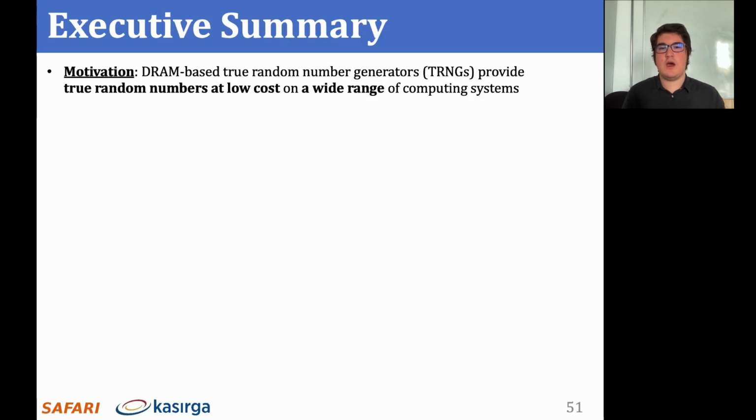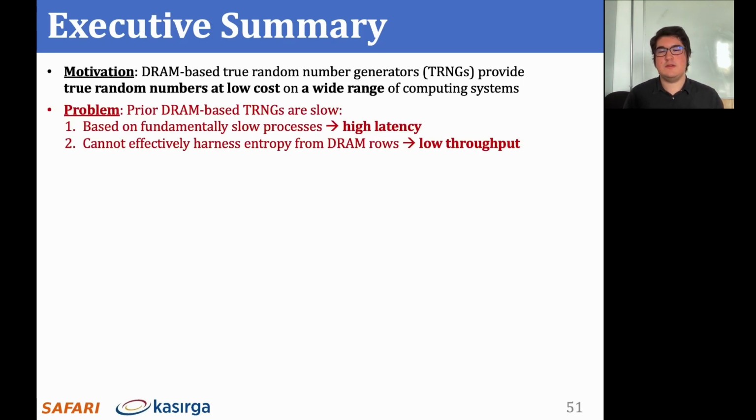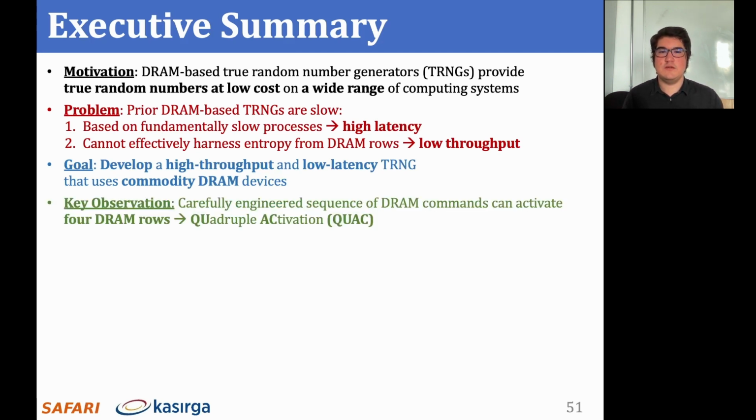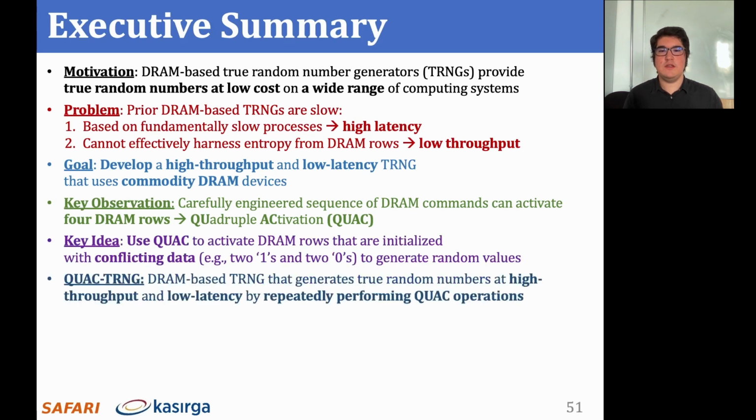DRAM-based TRNGs can provide high throughput and low cost true random number generation to a wide range of systems. The problem with prior DRAM-based TRNGs is that they're slow. Our goal in this work is to develop a high throughput and low latency TRNG that uses commodity DRAM devices. We observe that a sequence of DRAM commands can activate 4 DRAM rows in quick succession, which we refer to as quadruple activation. Our key idea in developing a high-throughput DRAM-based TRNG is to use quadruple activation to generate random values on DRAM sense amplifiers.